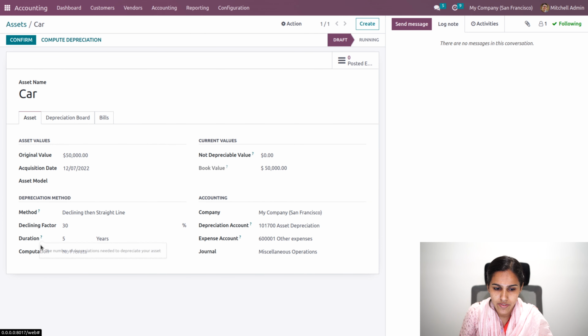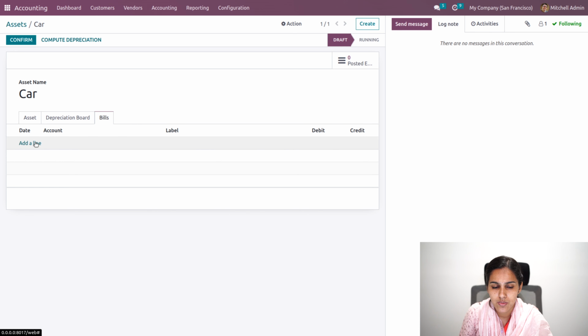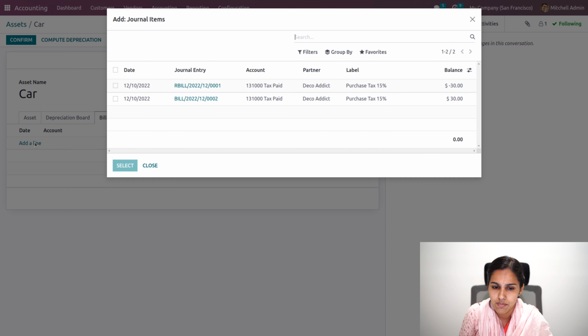And we'll also have one more computation based on no pro rata, or constant period, or based on days per period. This computation is new in 16. Also, if we have any bills, we are able to add that bill, so based on the bill we can even calculate the depreciation.